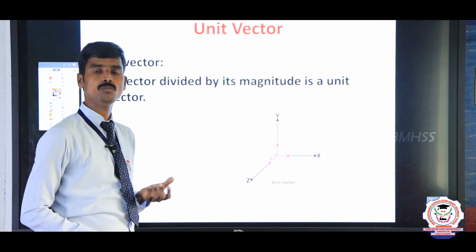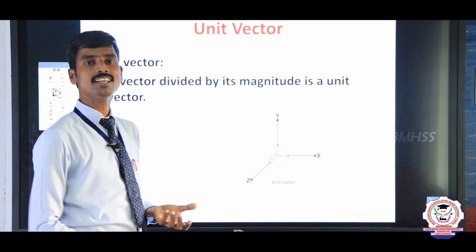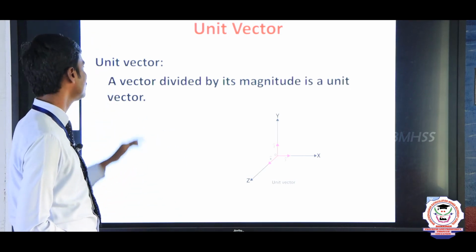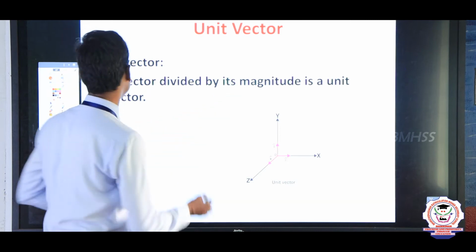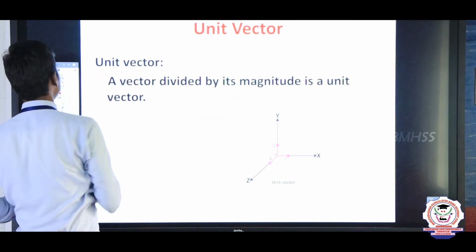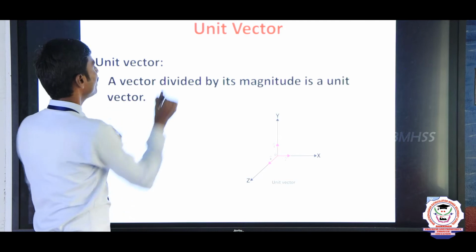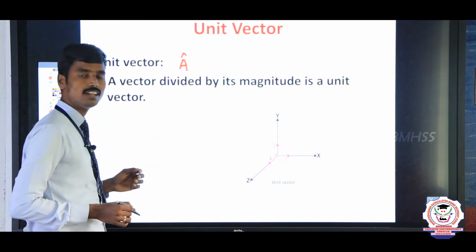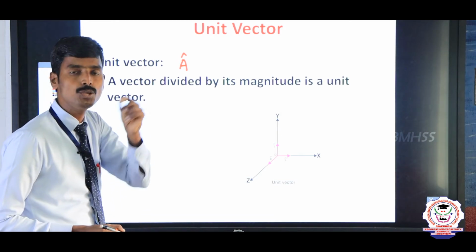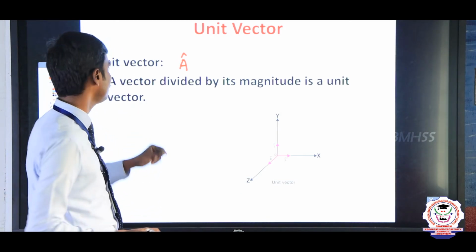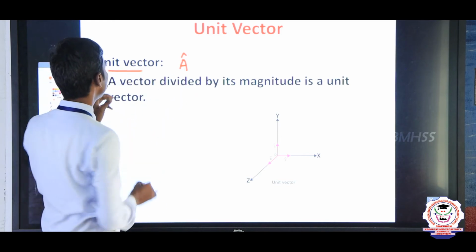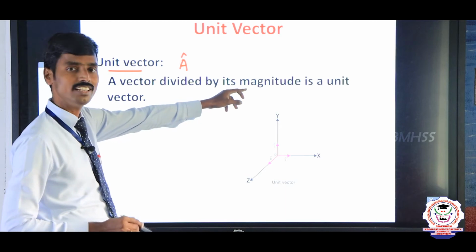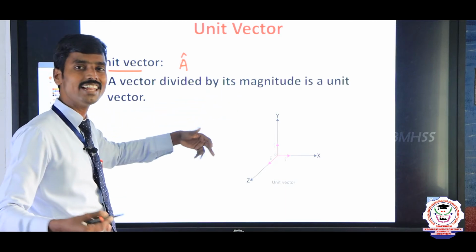It is very important, a two-mark question: unit vectors. The unit vector is nothing but, let us consider one vector, a vector divided by its magnitude. For example, the unit vector is represented by the letter with a cap, for example a cap, b cap, like that. Unit vector with a cap only you use. So unit vector equals a cap: a vector divided by its magnitude. Any vector, a vector, b vector, c vector, take any vector.